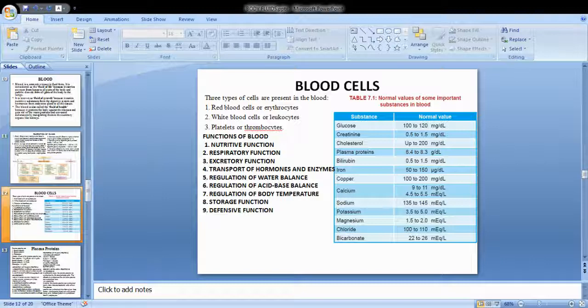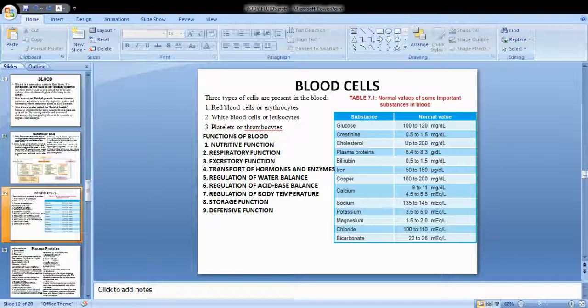Now where the sodium is present, potassium is present, magnesium, chloride, bicarbonate, where are all these present? Extracellular fluid. These are all present in the extracellular fluid: sodium, chloride, bicarbonate, potassium, magnesium. These are the levels. Potassium 3.5 to 5 milliequivalents per liter, magnesium 1.5 to 2 milliequivalents per liter, chloride 100 to 110 milliequivalents per liter, and bicarbonate 22 to 26 milliequivalents per liter.